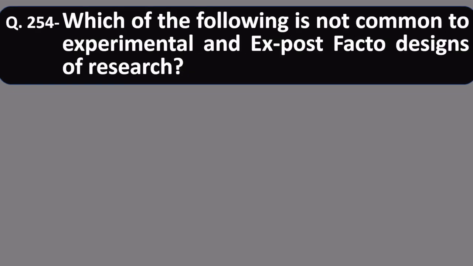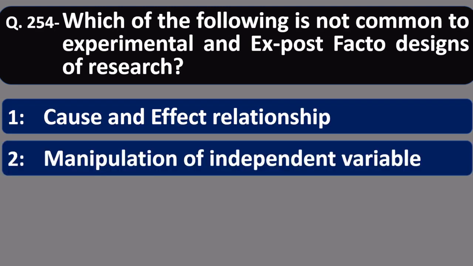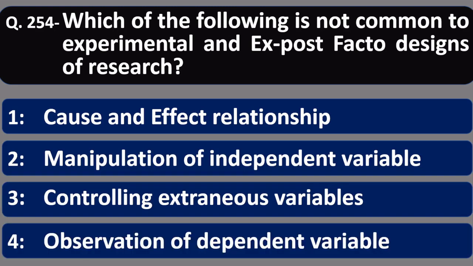Question 254. Which of the following is not common to experimental and ex post facto designs of research? Not common to experimental and ex post facto. Ex post facto is also called causal comparative. Let us see the options. Number 1, cause and effect relationship. Number 2, manipulation of independent variable. Number 3, controlling extraneous variable. Number 4, observation of dependent variable.